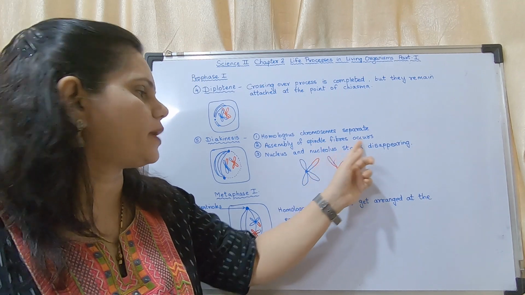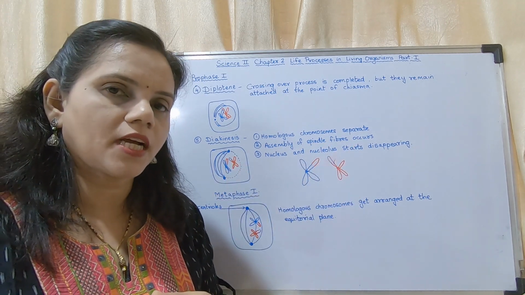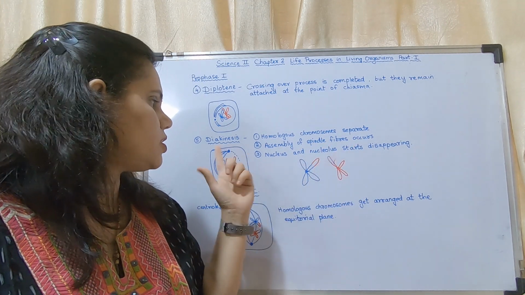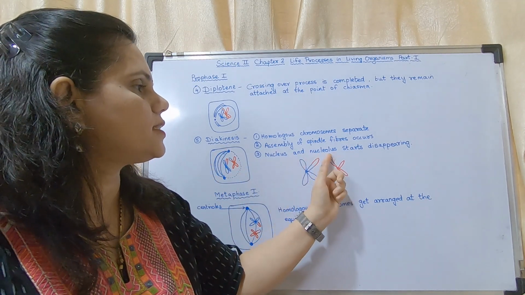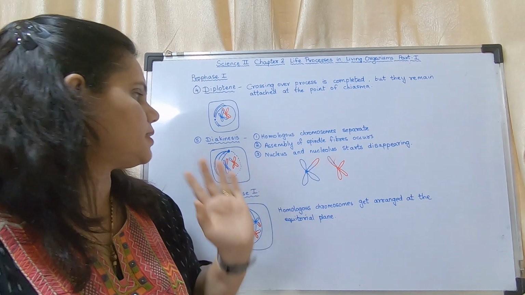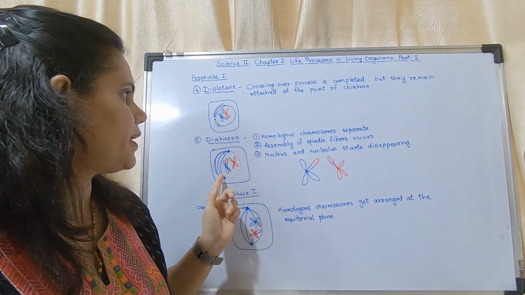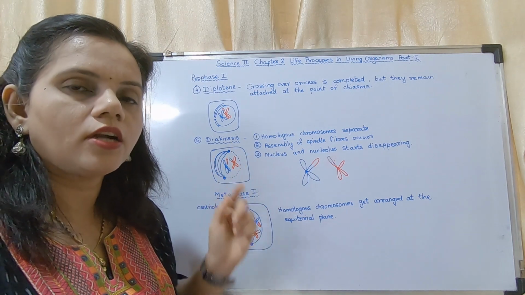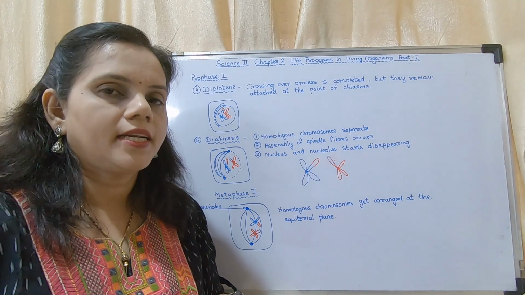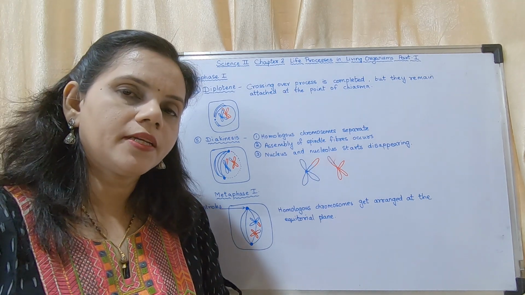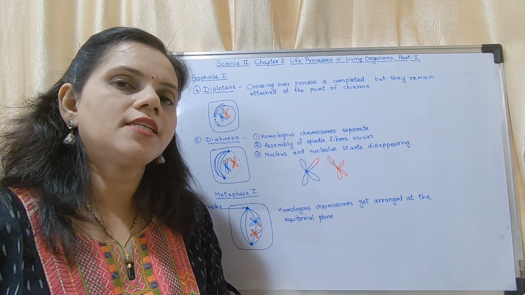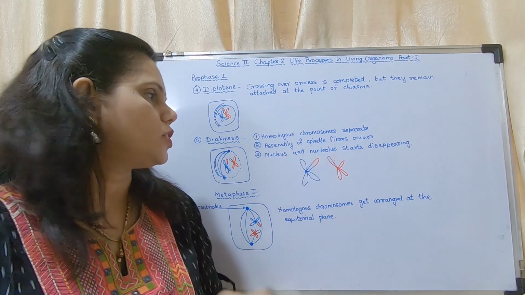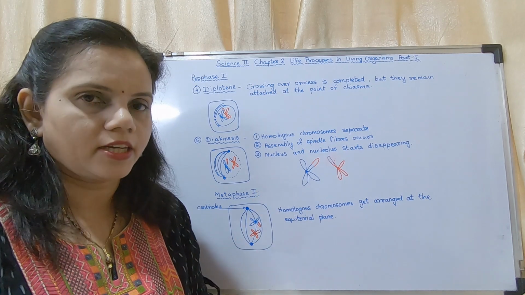Assembly of spindle fibers occurs. Spindle fibers start to appear. Centrioles have reached, so spindle fibers start to appear, and the nucleus and nucleolus start disappearing. The nuclear membrane, which I have shown with dots, starts disappearing. Do you remember in mitosis, during prophase, the nucleus and nucleolus start to disappear? So this starts in diakinesis.